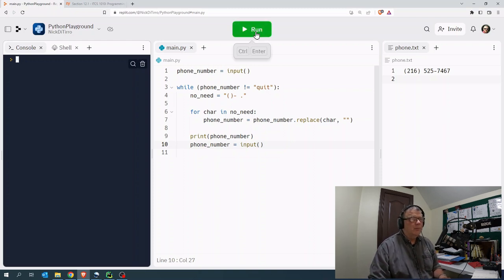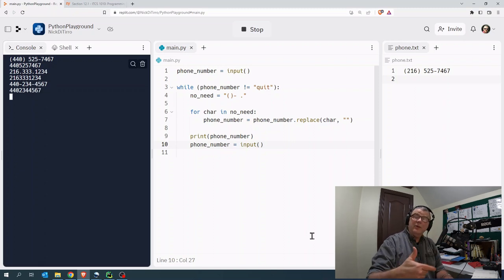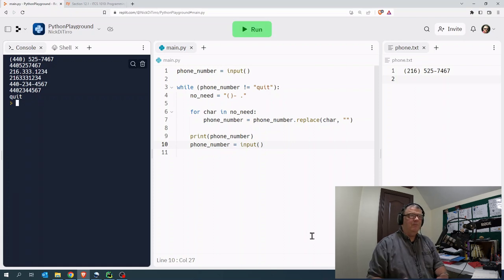So let me run this. Give it a second. Okay, I'll say 440-525-7467. All right, now it's waiting for another phone number. We'll say 216-555-1234. Now it's waiting for another number. We can say 440-234-4567. All right, and it's going to sit there until I do what? Until I tell it quit. So an event has to occur. The event is I'm going to hit quit and the program's done.